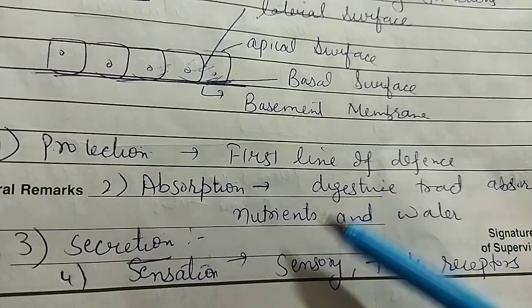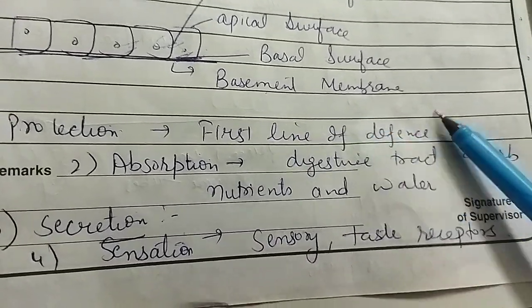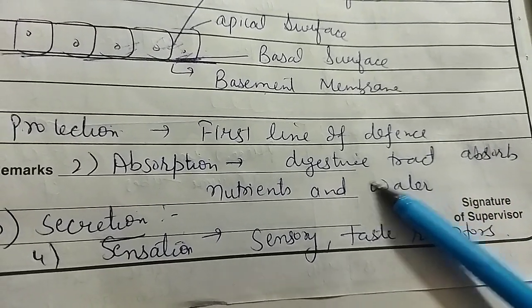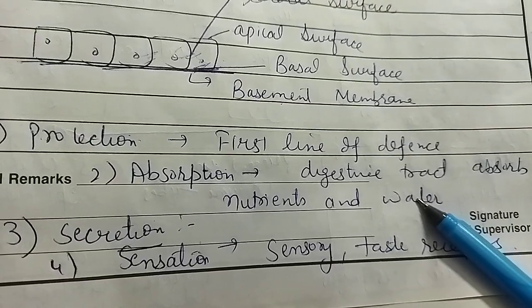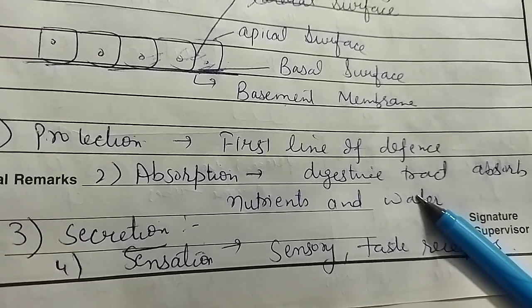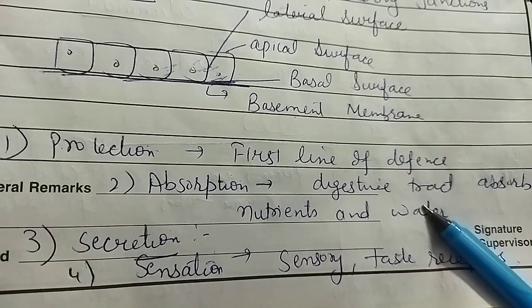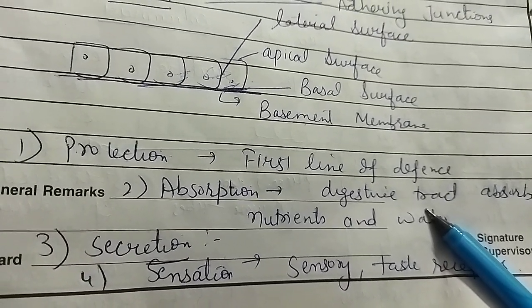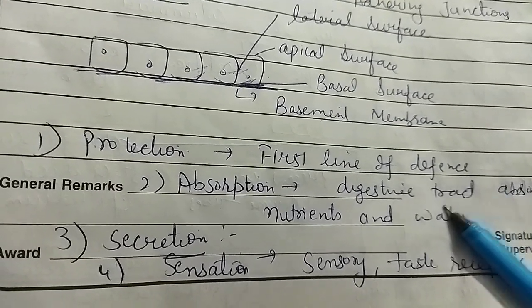Because it helps to protect our body from any kind of infection. Second is absorption, because as we know, epithelial tissue is present in the digestive tract, and it helps to absorb water and nutrients from that area. That's why it also plays an important role in absorption. As we have discussed, epithelial tissue has ciliated or microvilli-like structures. And what are microvilli? They are finger-like structures that help to increase the surface area for the absorption of food.